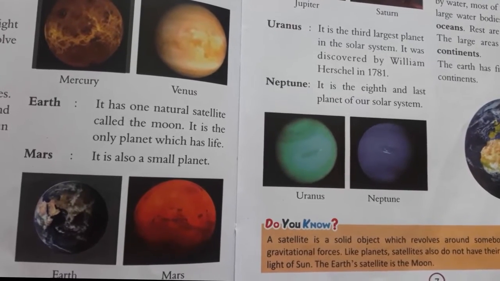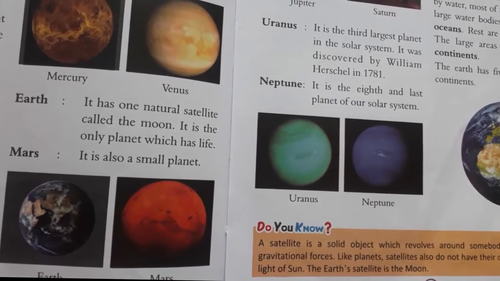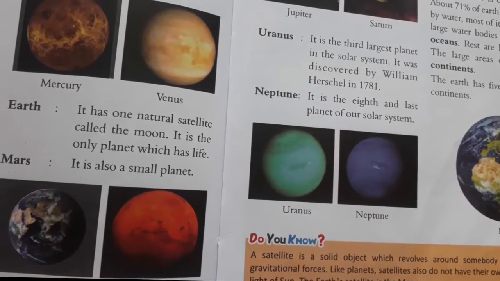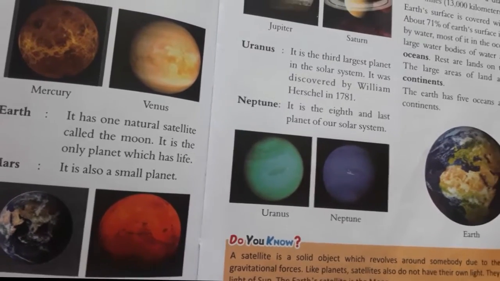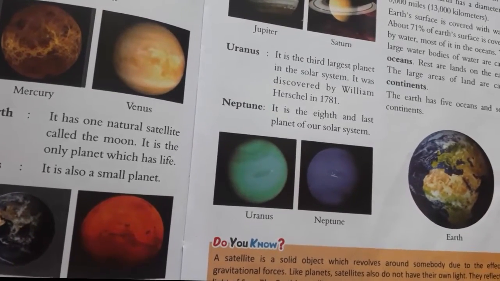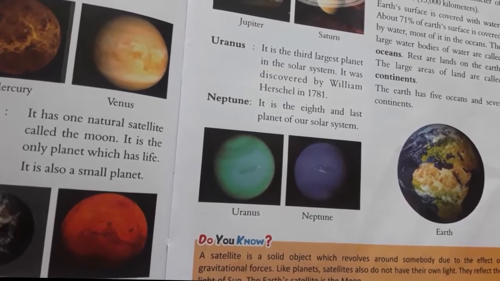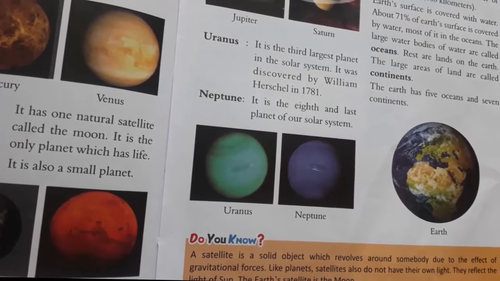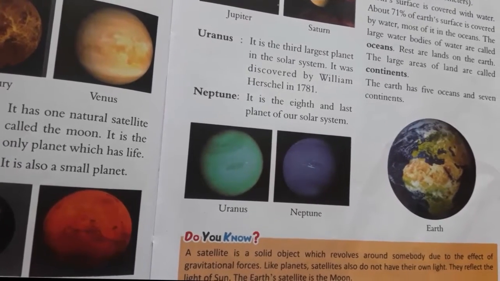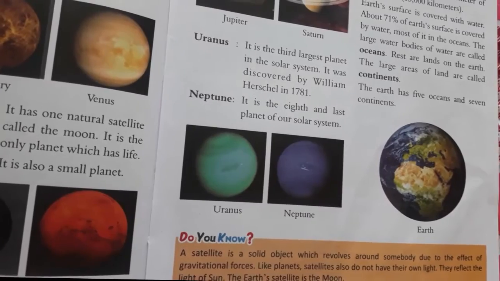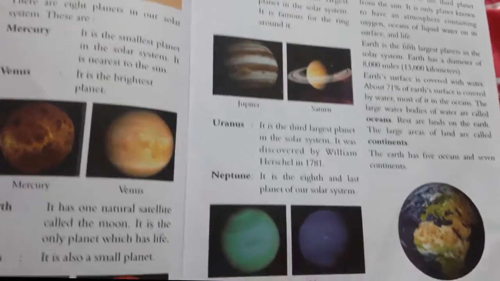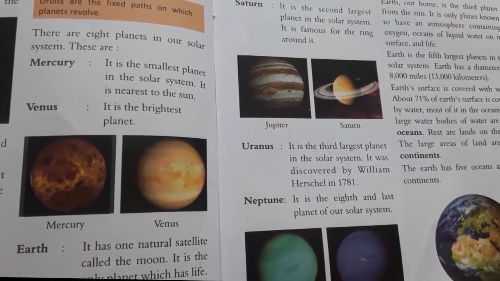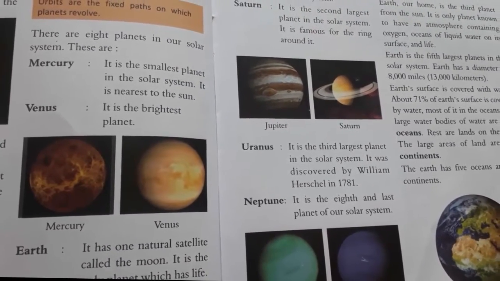Our solar system consists of 8 planets arranged according to their distance from the sun. They are Mercury, Venus, Earth, Mars, Jupiter, Saturn, Uranus, Neptune. The largest planet is Jupiter and the smallest planet is Mercury. Mercury is nearest to the sun, whereas Neptune is farthest. Saturn has a ring around it. Venus is closest to the Earth. And we already discussed orbits. Orbits are the fixed paths on which planets revolve.